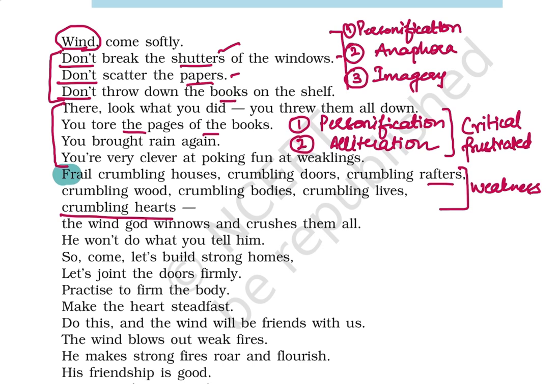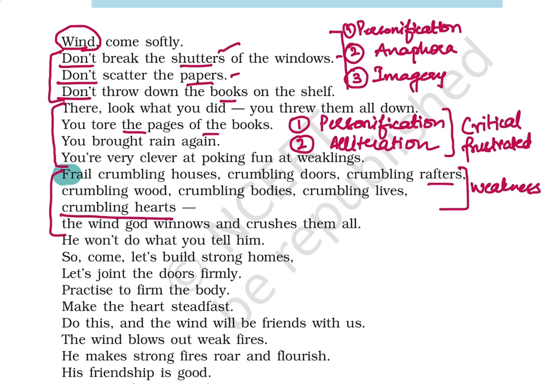The crumbling heart refers to emotional weakness, something which is completely drained out, and you don't have any hope to fight yourself in the tough times. So the poet is saying that inner strength can also collapse. If we don't nurture it, it's going to completely crumble down. Okay. So, guys, I hope my children have understood these lines.